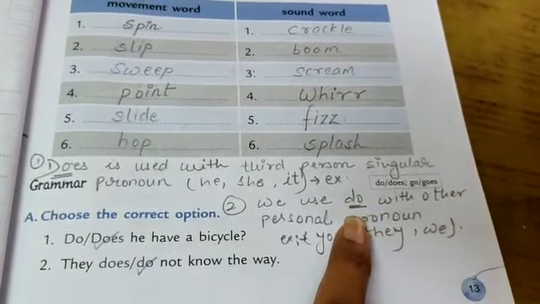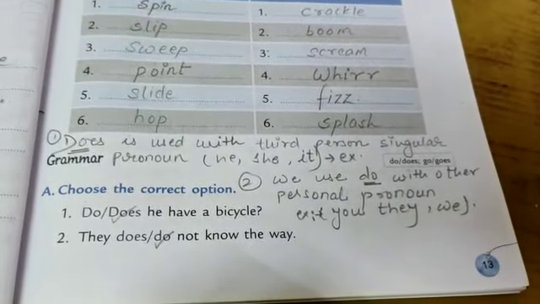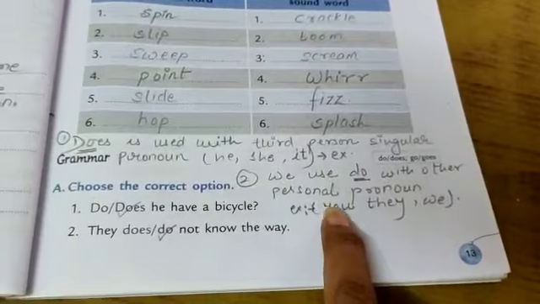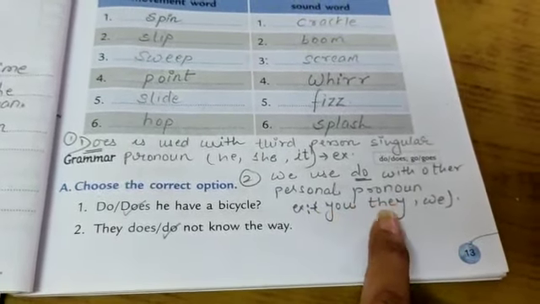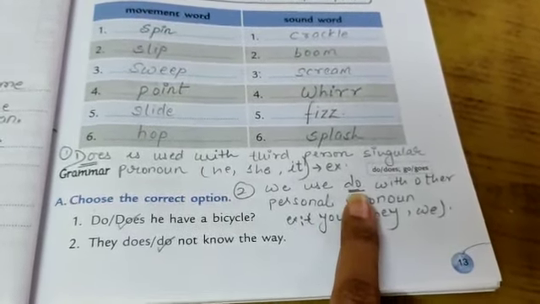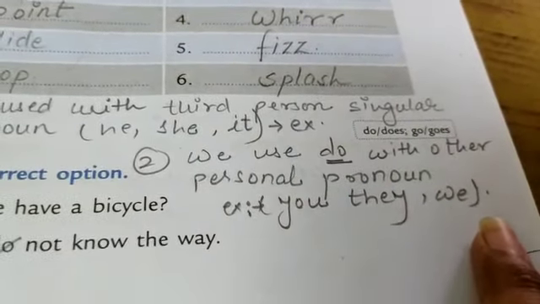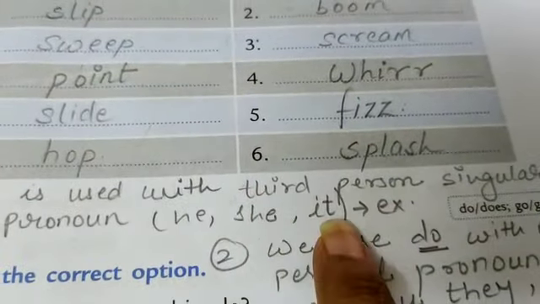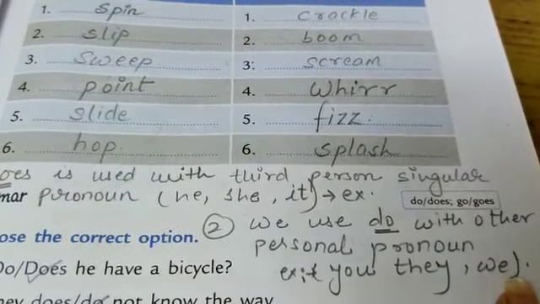Now where we will use do. We use do with other personal pronouns. Do is used when it is a personal pronoun. For example, you, they, we. D-O, do. Example, you, they and we. So, when in the sentence you will see he, she and it, you will use does. When in a sentence you see you, they, we, you will use do.